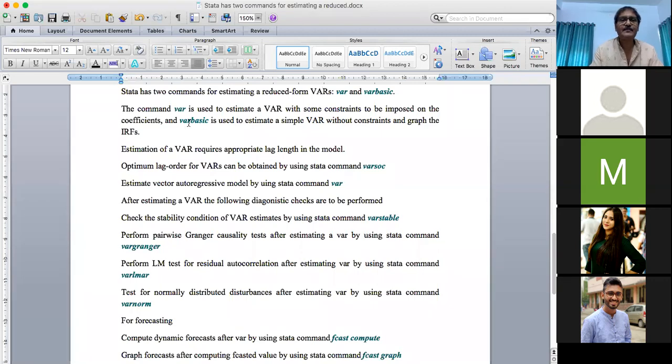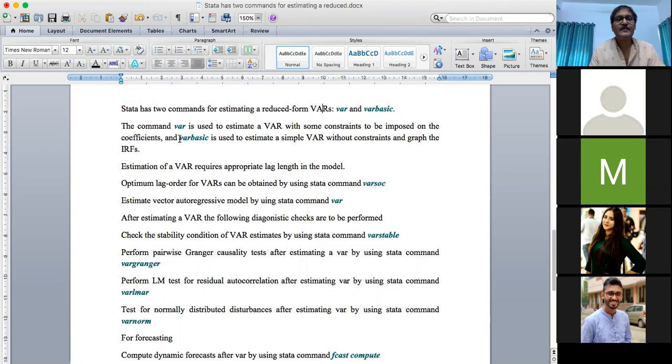So it is a very simple model, varbasic. This is the basic form of the vector autoregressive, that's why the command is called varbasic. If we use varbasic, we cannot complicate this model; we can get the result in a basic format. But if we want to incorporate some constraints or restrictions into our model, then we should prefer to use the command var.